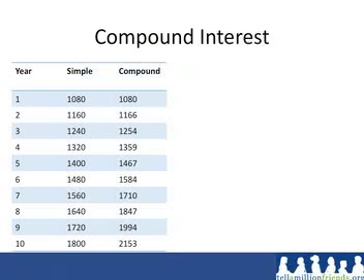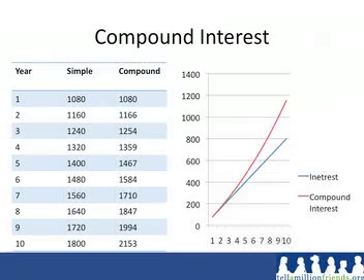Let's say someone invests $1,000 for a period of 10 years and is compensated with 8% for giving their money to someone. If they agree to pay simple interest, we will be paid $80 every year that they have our money, basically 1,000 times 0.08. So at the end of 10 years, we should have received $800 in interest payments.